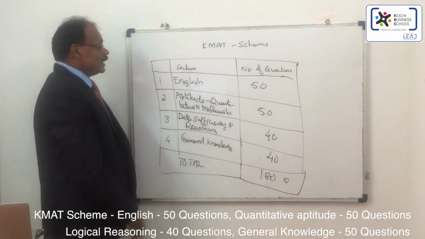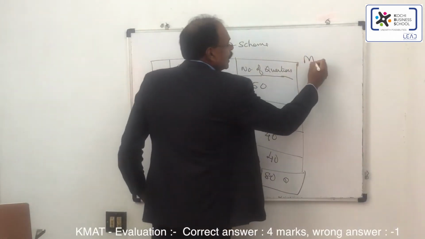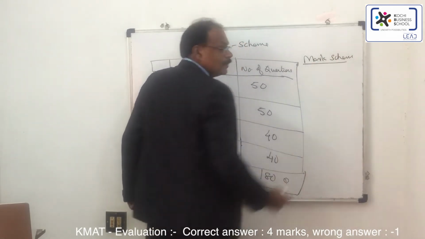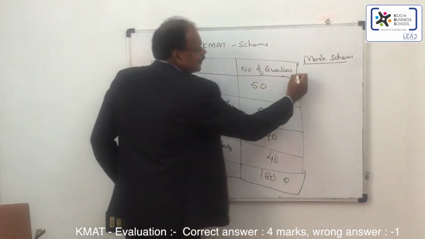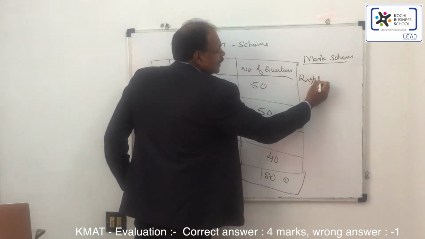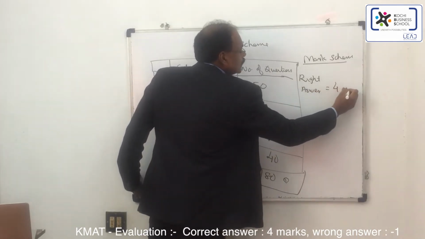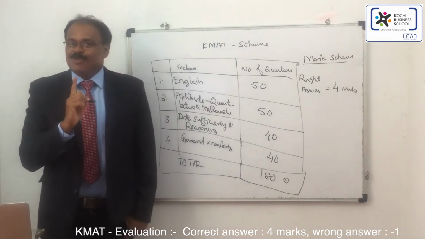Now if we look into the scheme of marking, for every right answer you will get 4 marks, and for every wrong answer you will get 1 minus mark.